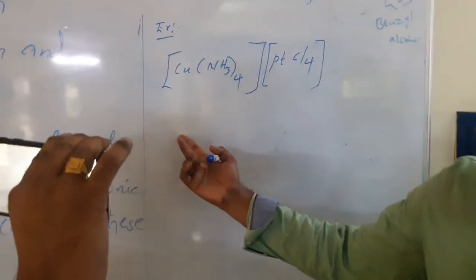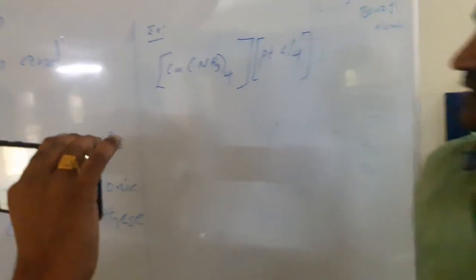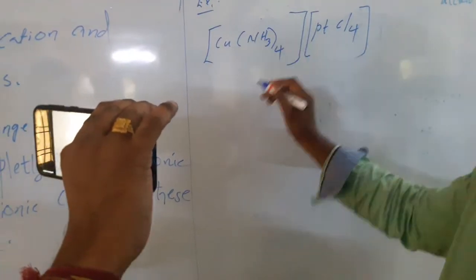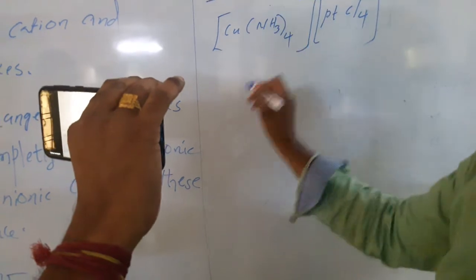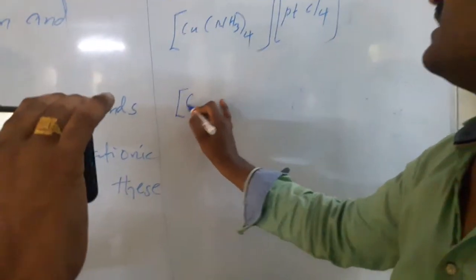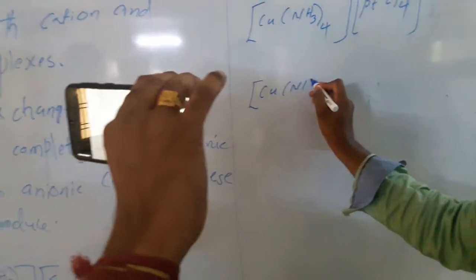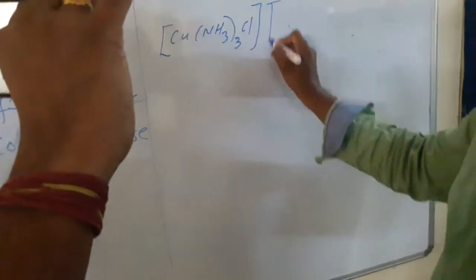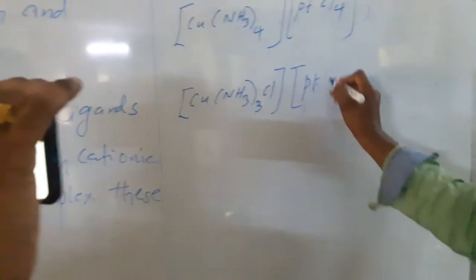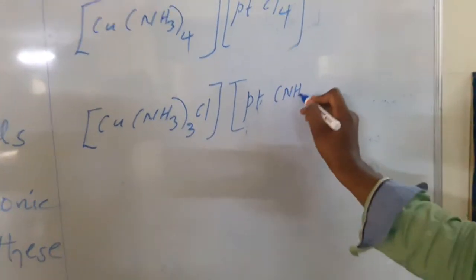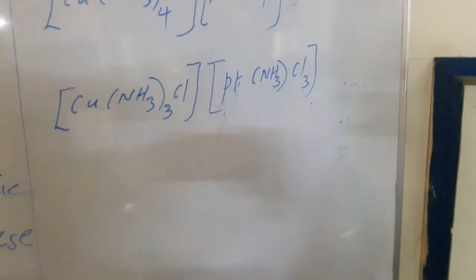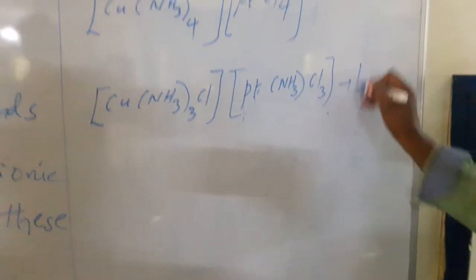In this case also, if ligands are partially exchanged, if one chlorine enters the cation, we get copper NH3 3 Cl and platinum with one ammonia moved to the anionic complex and Cl3. This is a partial exchange.